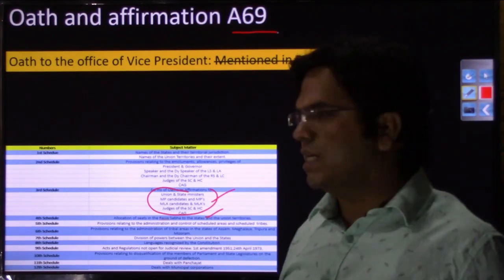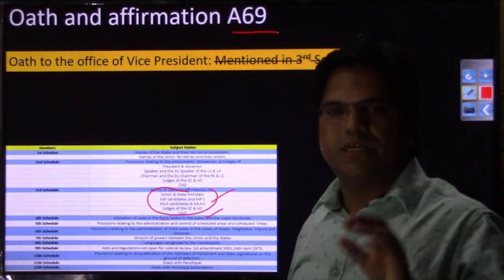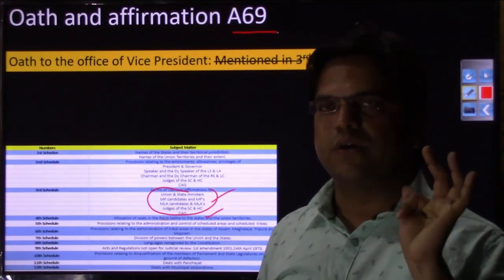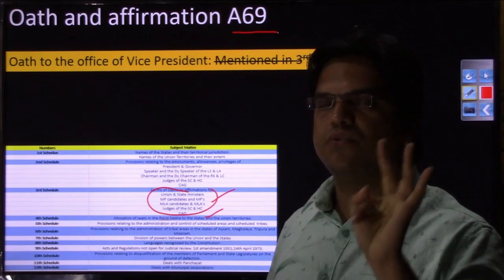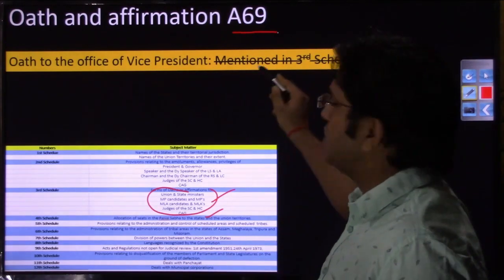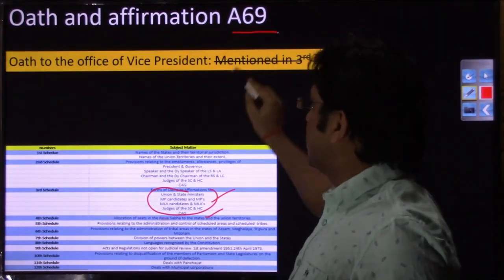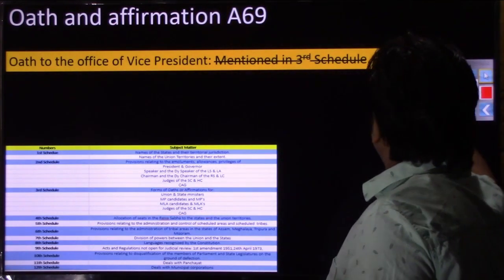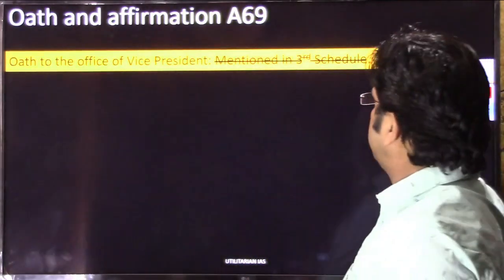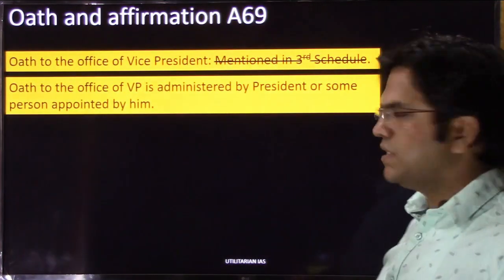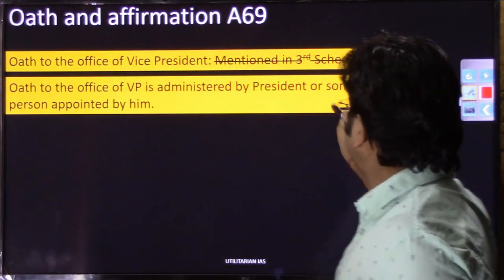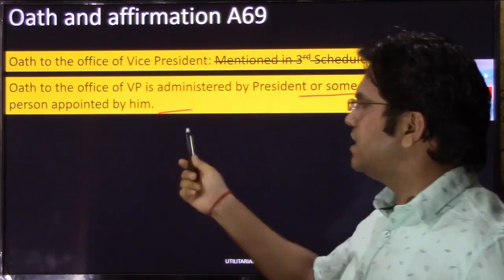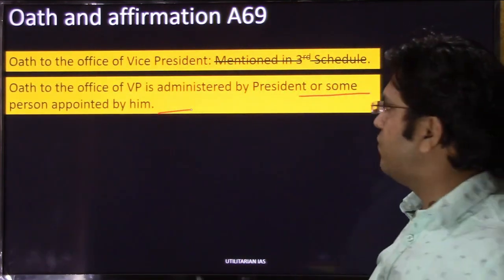हमने हमेशा पॉलिटी में याद किया कि oath is mentioned in third schedule, but here the differentiation is that the oath of governor, oath of vice president and oath of president is directly mentioned in constitutional articles, and that's why you do have the image, right? Now who administers the oath of vice president? So the president directly will administer the oath of vice president, or some person appointed by him, generally the Supreme Court CJI in his absence, will administer the oath to the vice president.